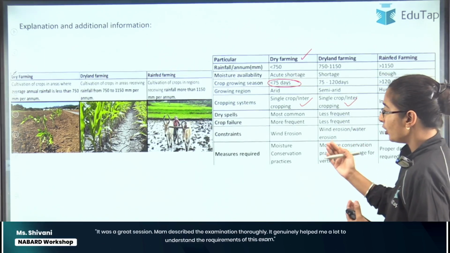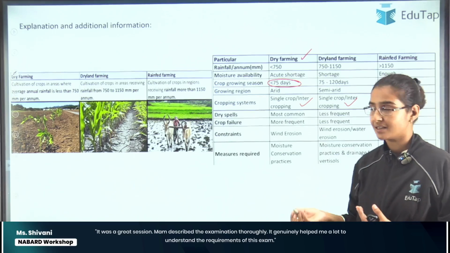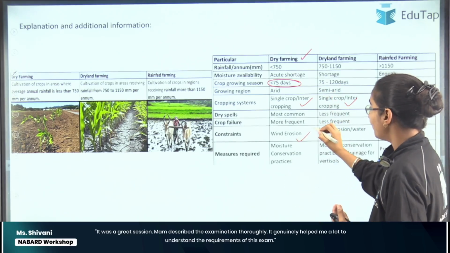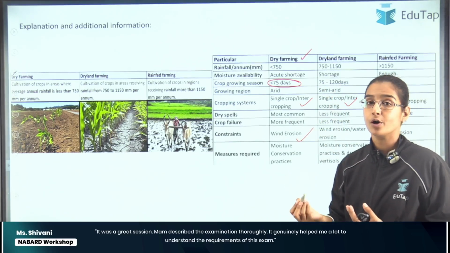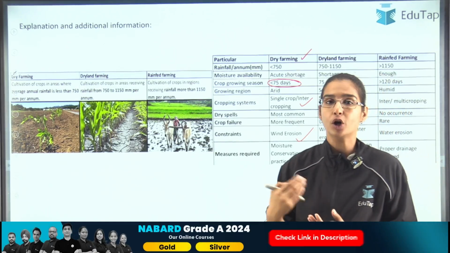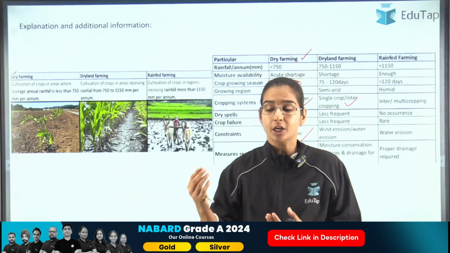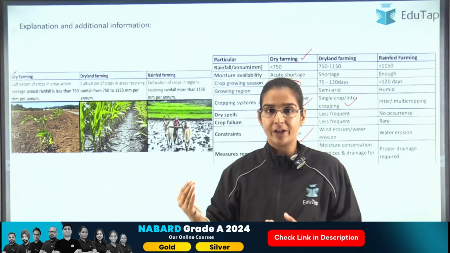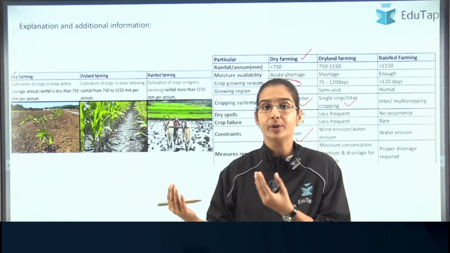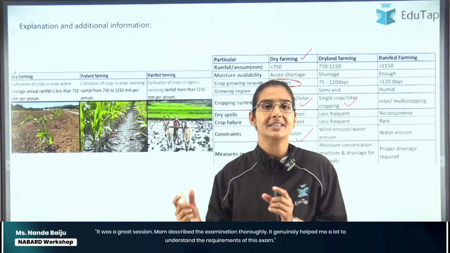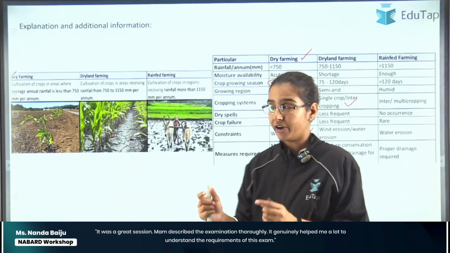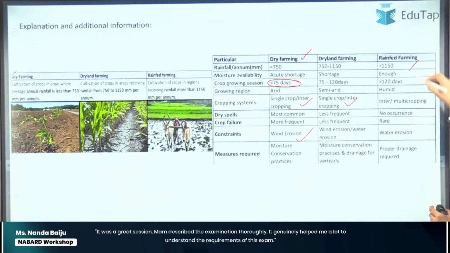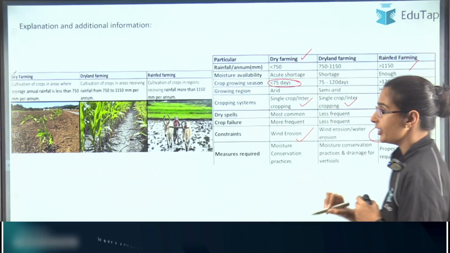All right. And also as far as the constraints are concerned, in dry farming, the problem is of wind erosion, right? Because here we cannot grow the crop for the entire year, so the land must be kept fallow for a very long period of time, and during that period our land is susceptible to wind erosion, right? However, if you look at rain-fed farming, here the problem is of water erosion, right?